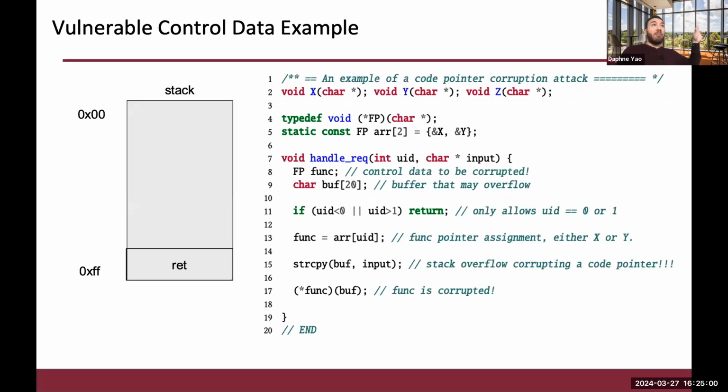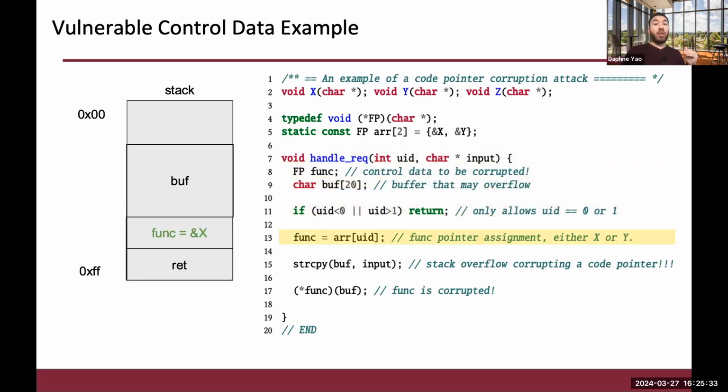So let's take a closer look at exactly how this happens in code. Here's a code example showcasing how the attacker can hijack the control flow of a program via a specific memory corruption vulnerability. It is very well known in the C community that string copy is a very dangerous function to use, and a lot of people don't use it anymore. However, this is just for demonstration purposes. The function handle_rec allocates several variables on the stack, including this function pointer called func. This function pointer is then assigned a legitimate value by the program.